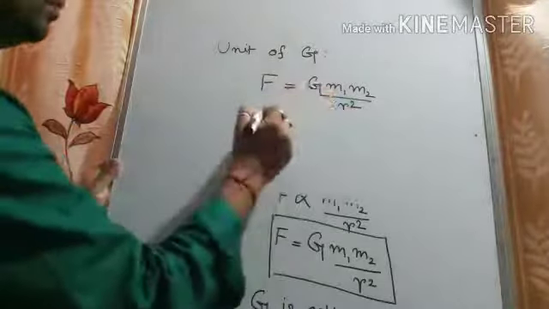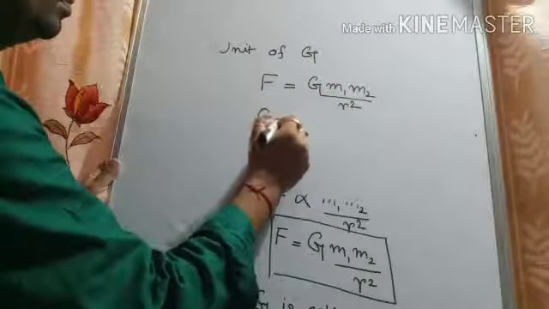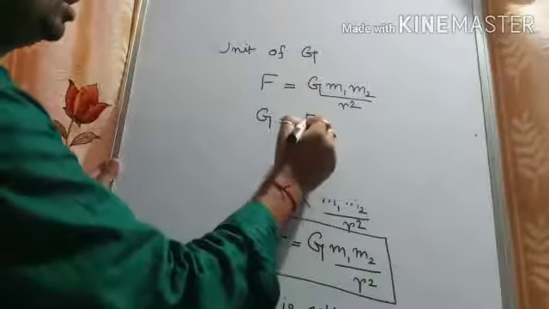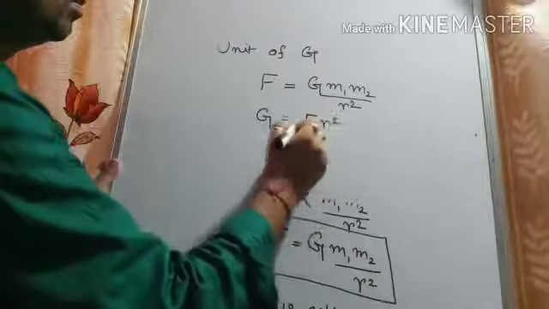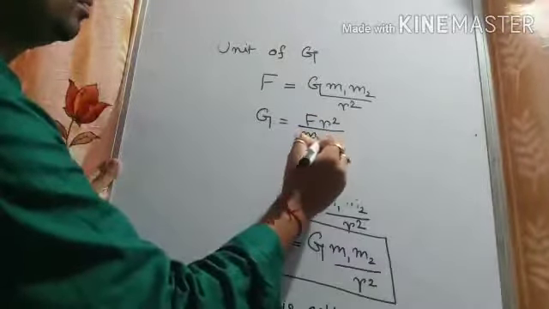Now, if I cross multiply, G will be equal to F r square by m1 into m2.